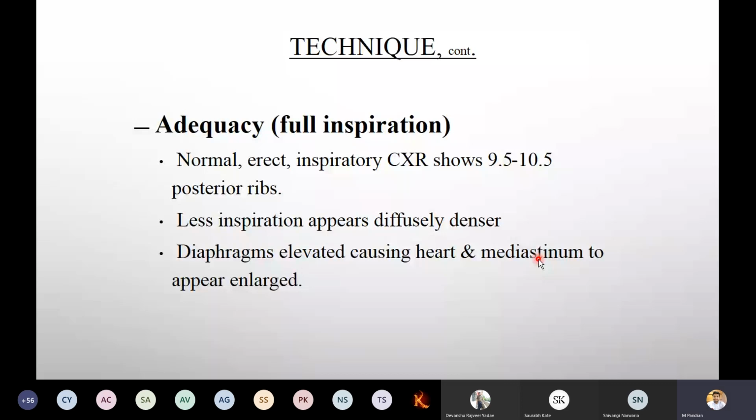Less inspiration appears diffusely denser, with diaphragms elevated, causing the heart and mid-sternum to appear enlarged. This is the categorization of whether the X-ray film is adequately taken or not.